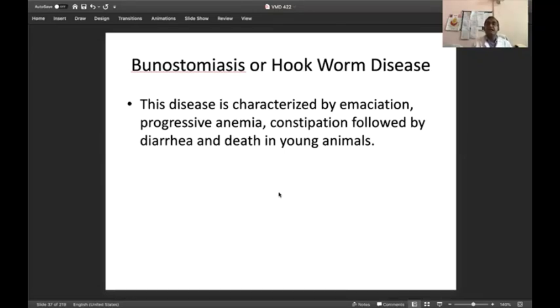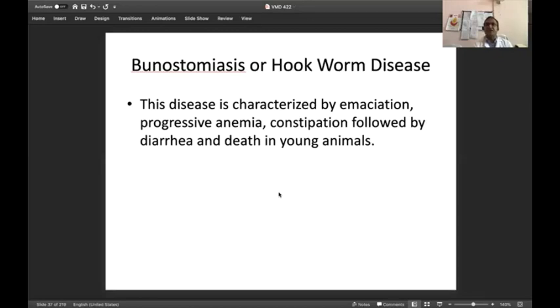Again, this is another group of parasites, in ruminants as well as in companion animals, dogs and cats. It again produces severe anemia, so it is a great problem, just like Haemonchus contortus. This disease is again characterized by emaciation. There is a progressive anemia. Unlike Haemonchus contortus, there is a progressive anemia. So this is the differential point.